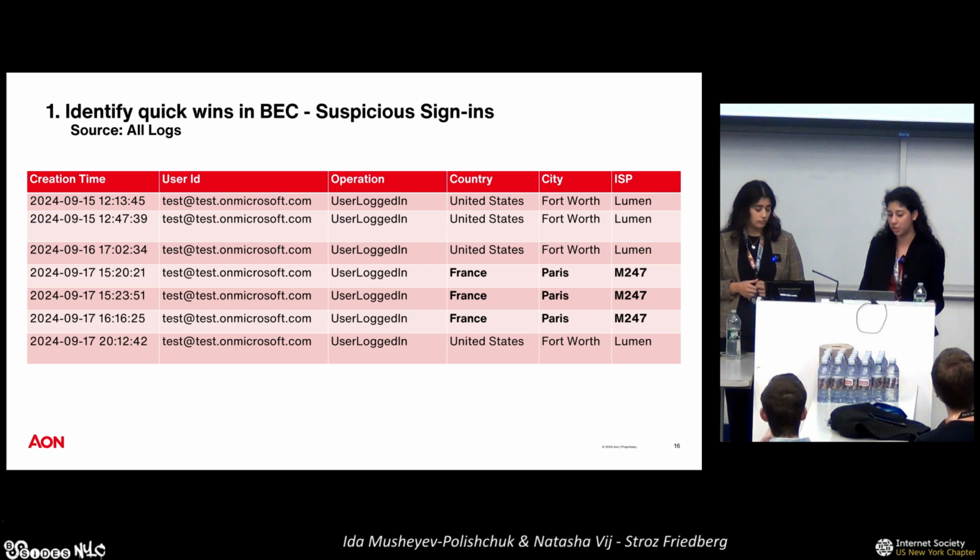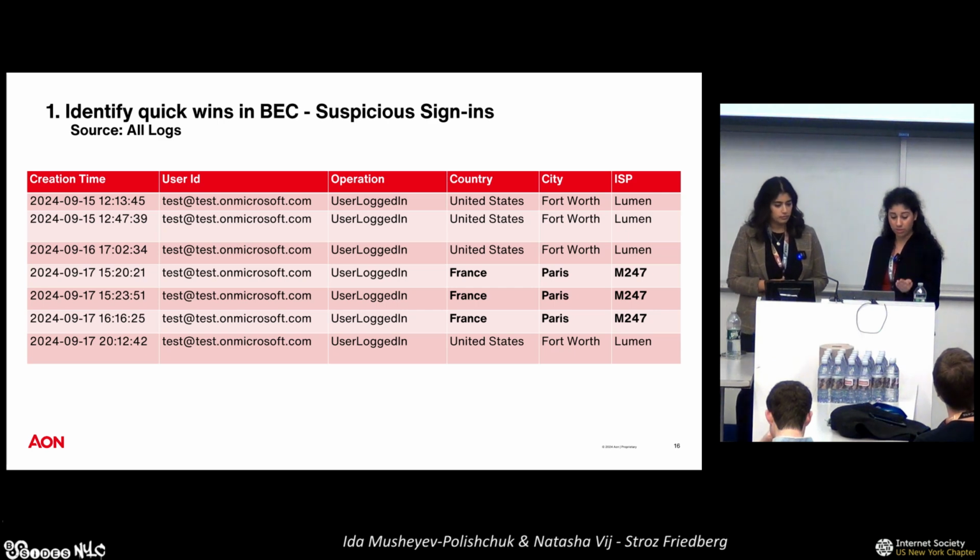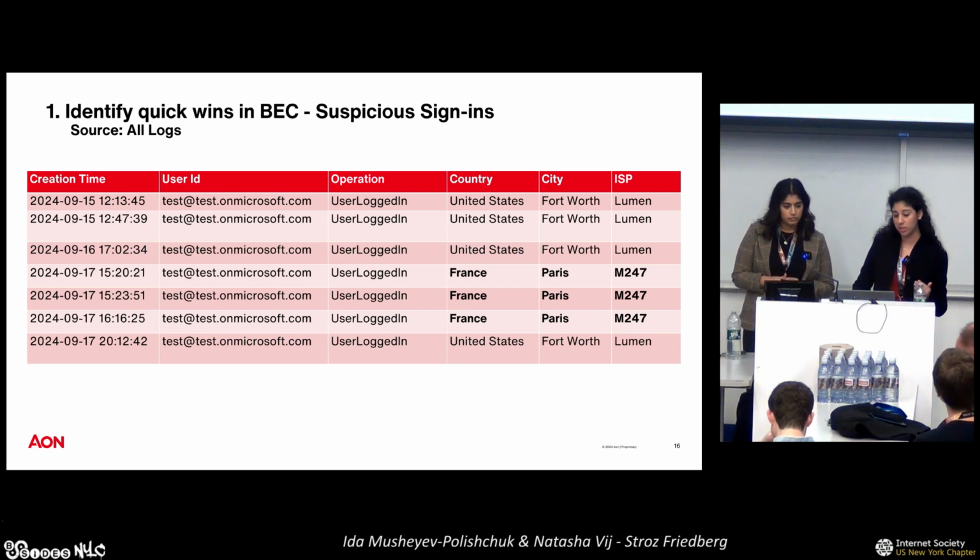Based on our conversations with the client, we know that the user logged in from the United States. We also spoke with the user, and they informed us that they did not travel to France, and they usually do not use hosting providers as their ISPs. So we identify this activity as the first anomalous logon, and we're going to throw that in our timeline and our IOC list.